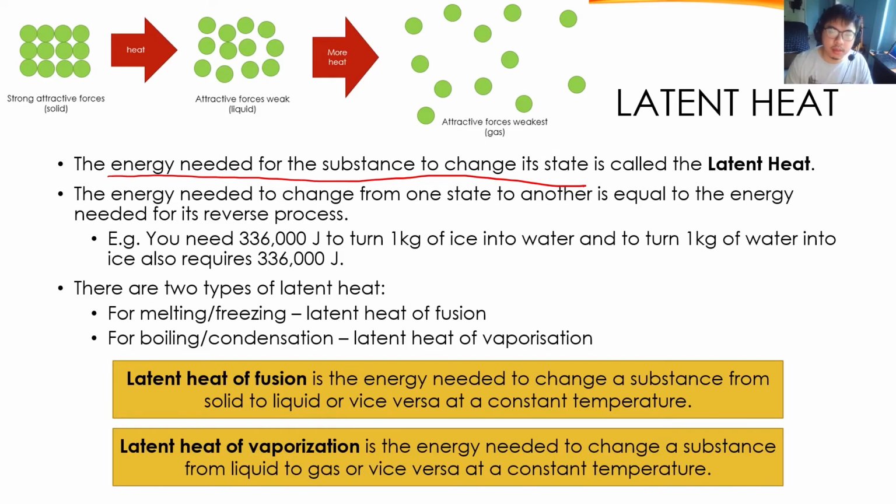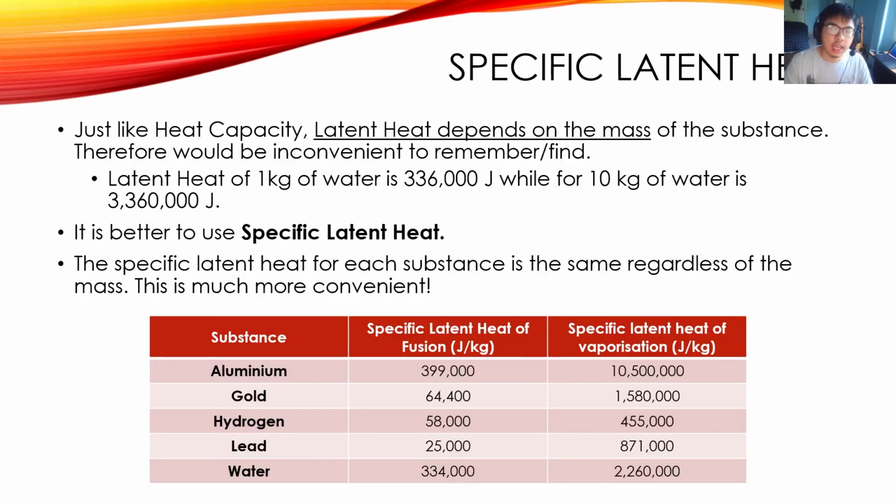So there are two types of latent heat. For melting and freezing, it is the latent heat of fusion. For boiling and condensation, we call it the latent heat of vaporization. And these two are the definition of those two types of latent heat. Now, latent heat can be divided by mass, and once that happens, we have a special name for it, and we call it specific latent heat. And this is the latent heat that we often use when we calculate things.